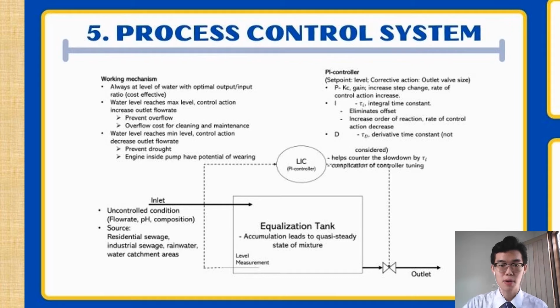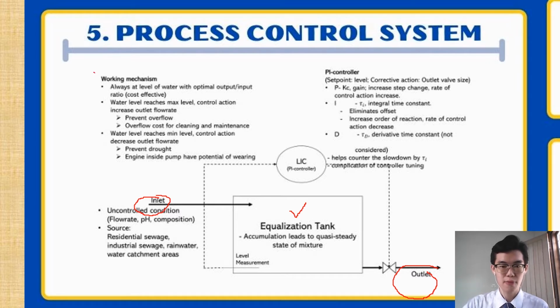The process control system of our group will be the level control of the equalization tank. The wastewater inlet of the sewage wastewater is always in an uncontrolled condition in which the flow rate, pH, and composition are always fluctuating. The presence of the equalization tank will accumulate the inlet flow and produce a quasi steady state mixture. The mixture will then be transferred to the secondary treatment process with a steady outlet flow.